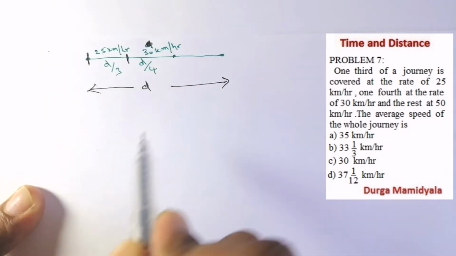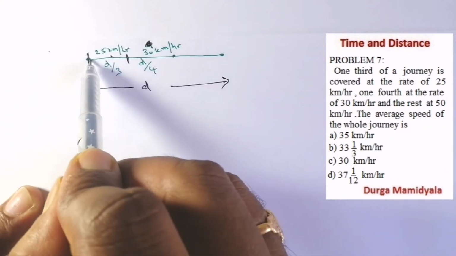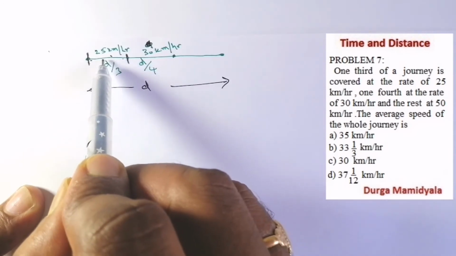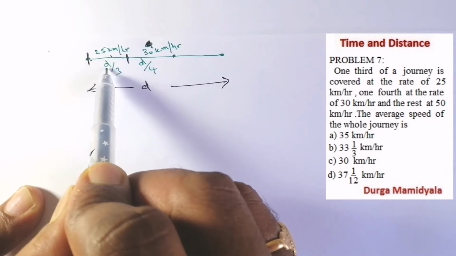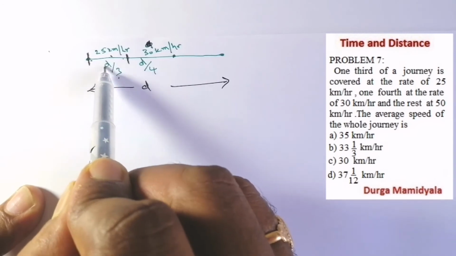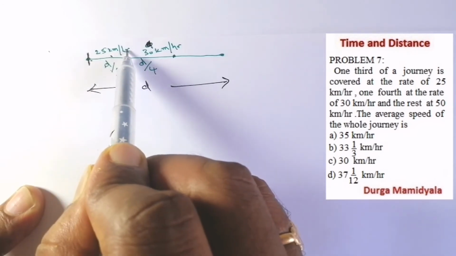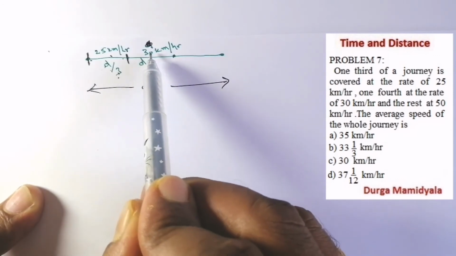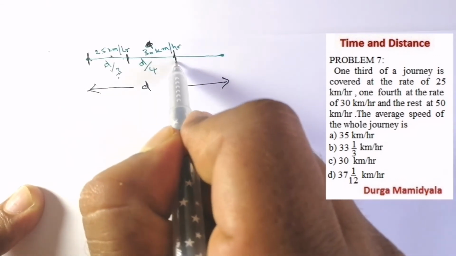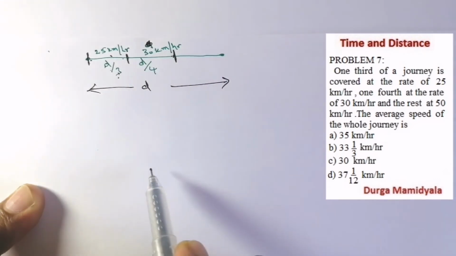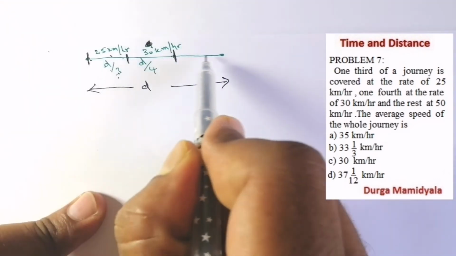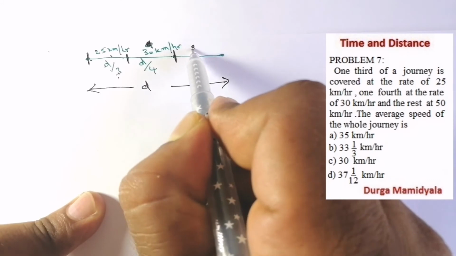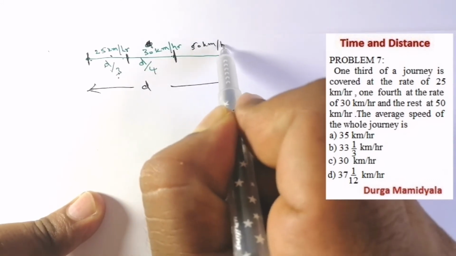Now in the distance d, the first 1/3 distance he has moved with 25 km per hour. So I am mentioning 1/3 as d by 3. So d by 3 distance he has moved with 25 km per hour. Then the next 1/4 distance he has moved with 30 km per hour. So here to here he has moved with 30 km per hour. Then the rest he has moved with the speed of 50 km per hour.